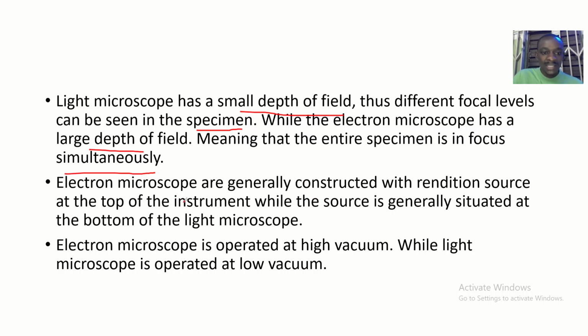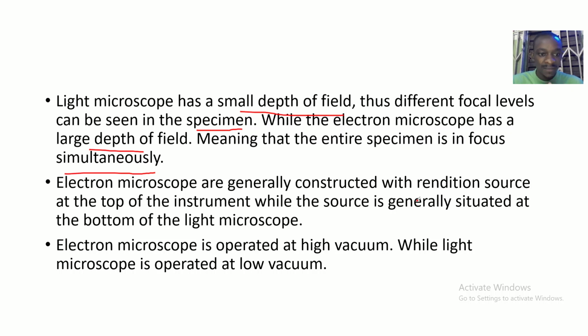Also, the electron microscope is generally constructed with the radiation source at the top of the instrument, while the source is generally situated at the bottom of the light microscope.